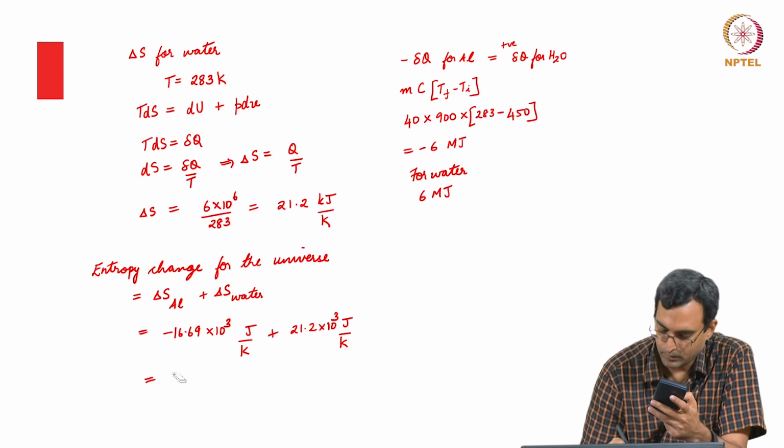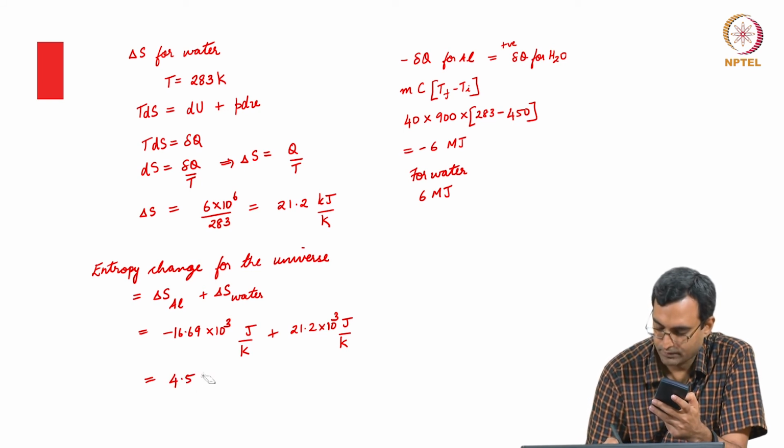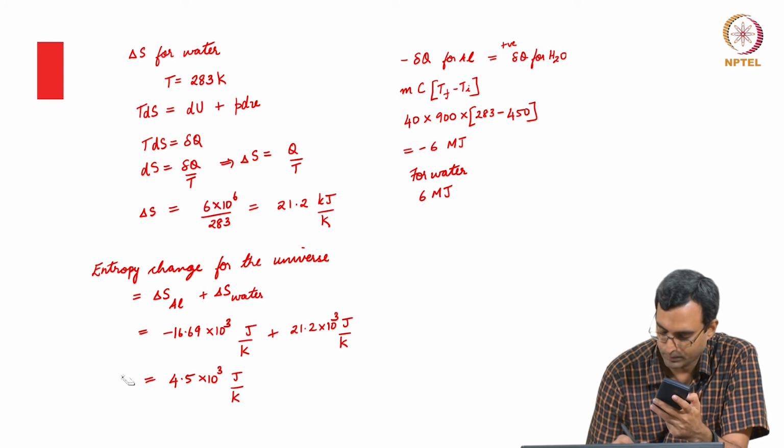So, we get this value as 4.5 into 10 to the power 3 joule per Kelvin.